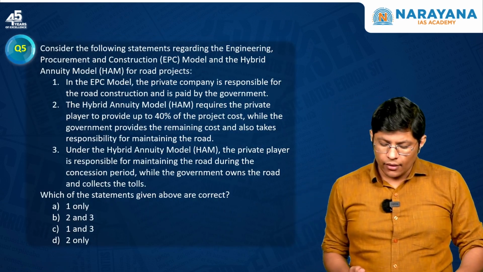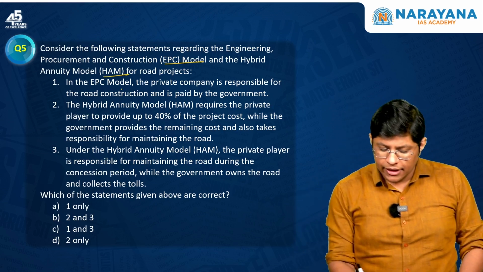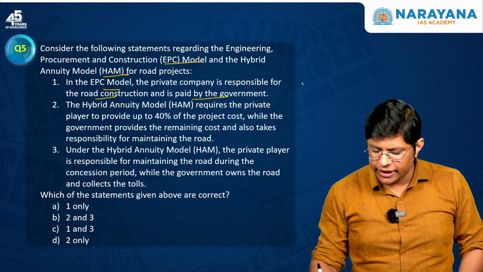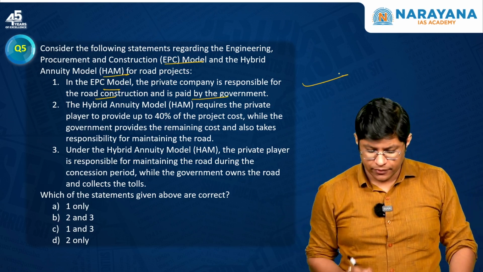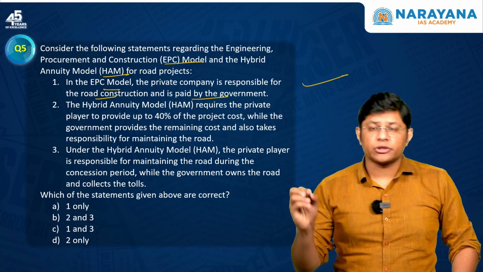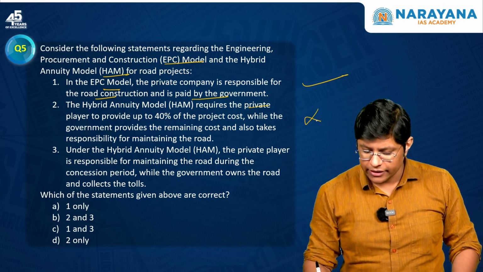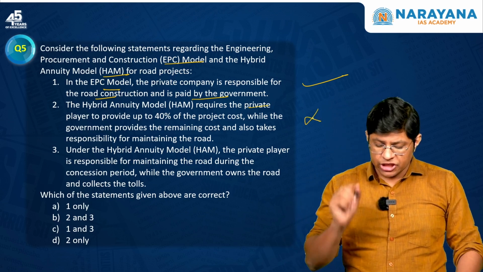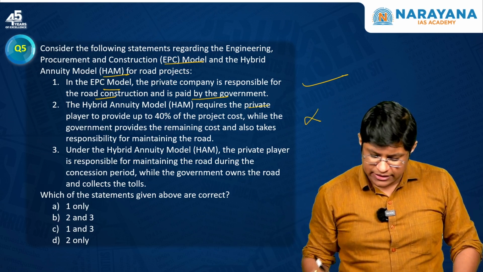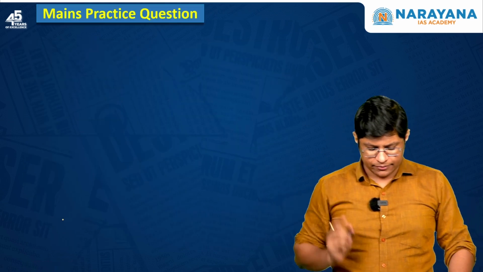Next, this is about the EPC model and the HAM model. In the EPC model, the private company is responsible for the road construction and is paid by the government. Exactly, this is opposite to BOT. The HAM requires the private player to provide up to 40% of the project cost. No, here the government is providing 40% of the project cost. This is incorrect. Third statement, under the HAM, the private player is responsible for maintaining the road during the concession period. Yes, this is also correct. So, option C is the correct answer, 1 and 3.